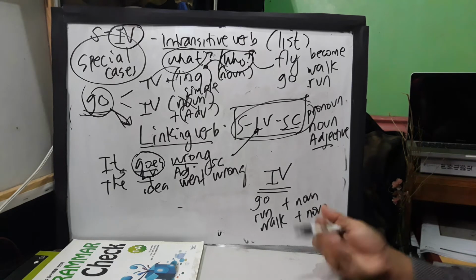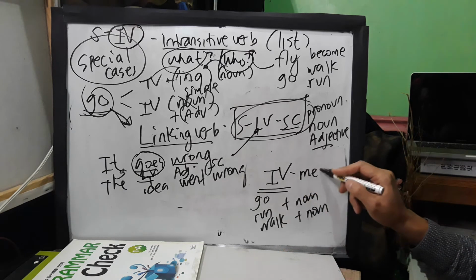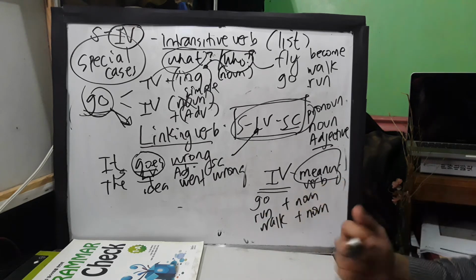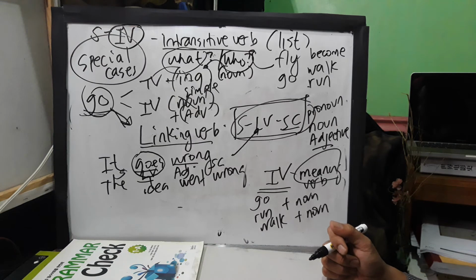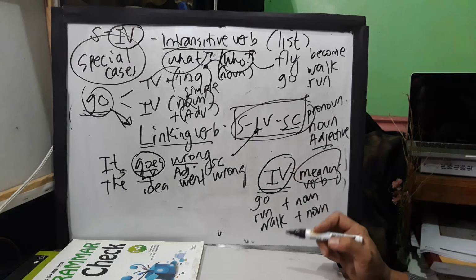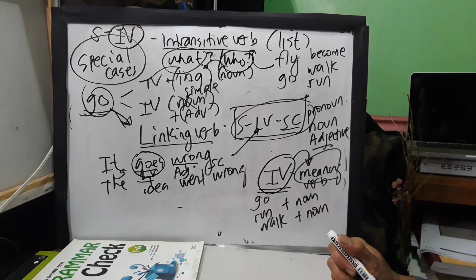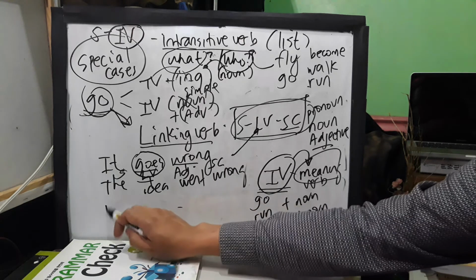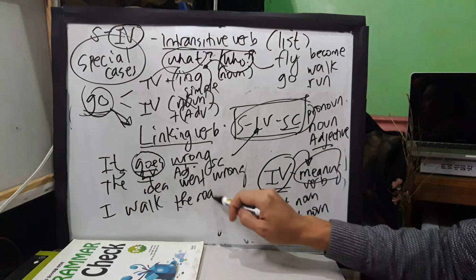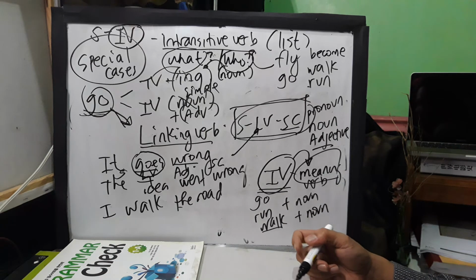So, how do I know that? Again, guys, check the meaning of each verb for you to actually know whether a verb that is included in a specific list as an intransitive verb can also be used as what? A transitive verb. Let's go back with walk. For example, you can say, let's have this example. I walk the road. Is it possible? Can you walk the road? Of course not.